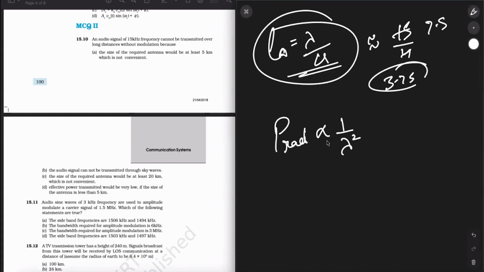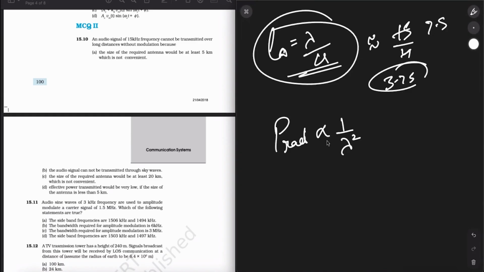And also the effective power is in favor of this, and the length of the antenna is in favor of this. So coming back to the question: an audio signal of 15 kilohertz frequency cannot be transmitted over long distances without modulation because the size of the required antenna would be at least 5 kilometers, which is not convenient. Absolutely true. The audio signal cannot be transmitted through sky waves. Also true. Option C, the size of the required antenna would be at least 20 kilometers, which is not convenient. This is wrong.